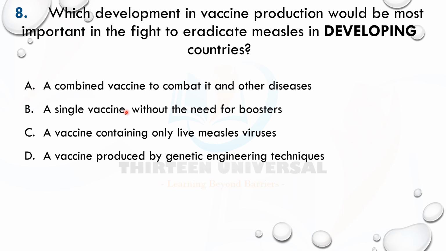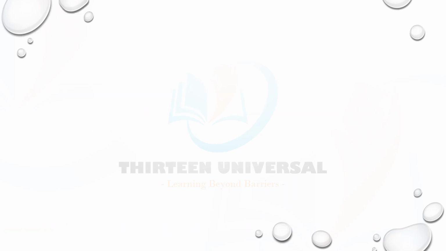B looks perfect. Okay, C says a vaccine containing only live measles virus. This is dangerous. It could cause measles in some of them that have weakened immune response. This is not the best one. This is not good. All right, this a vaccine produced by genetic engineering technique. That's awesome, but guess what? This is very expensive. So I think this is the answer. What do you think?